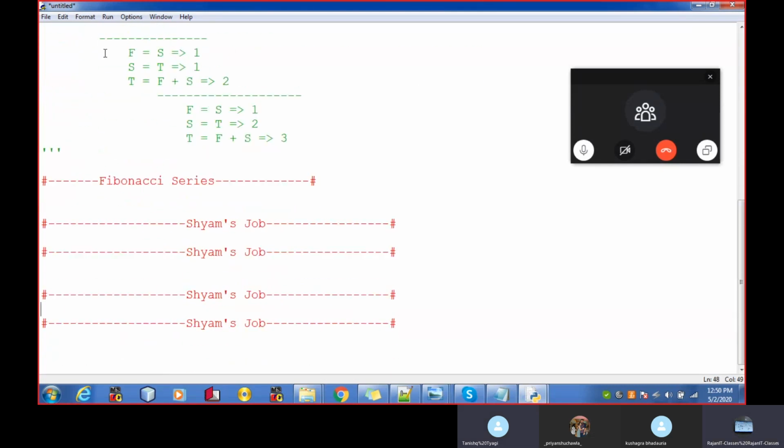Further, how to make Ram's job and Sham's job. Sham will act as a senior. So in layman's terms, the function is playing the role of a senior.